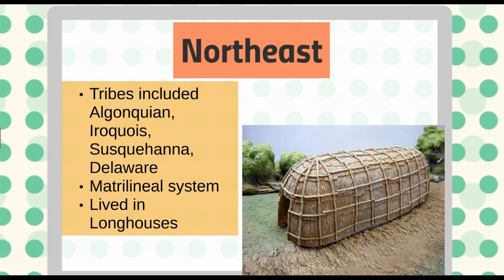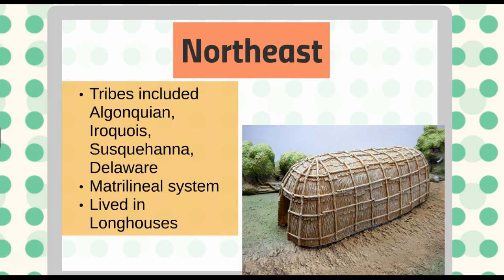The Native Americans in this part of the country, or of North America at the time, had a matrilineal system. And what that means is that when a man and a woman got married, the husband would leave his family and go and join the family of the woman. And so the matrilineal system went through the woman rather than the man. And in this type of system, women often enjoyed more rights than they did in a patrilineal system where the female leaves her family and goes to live with her husband's family.